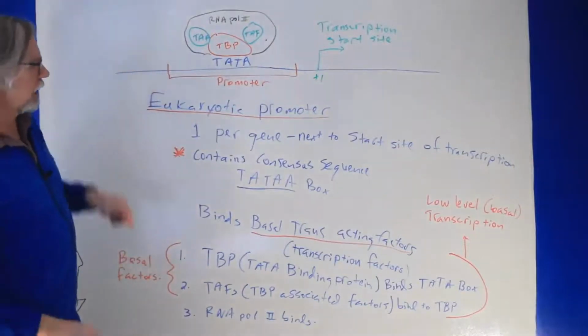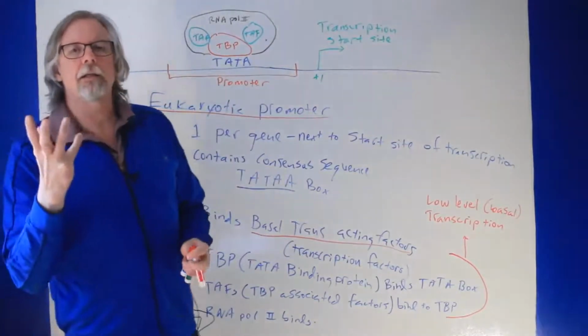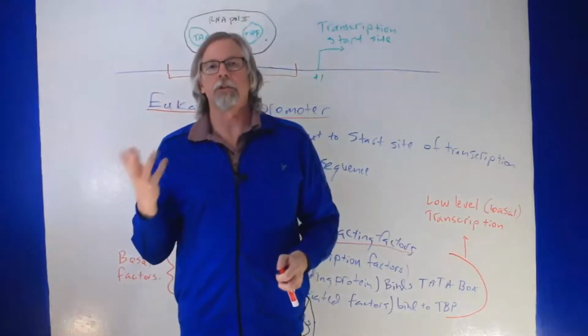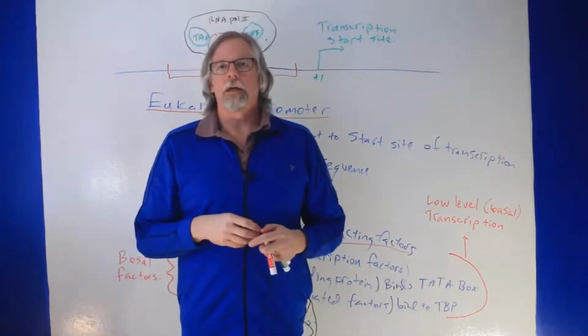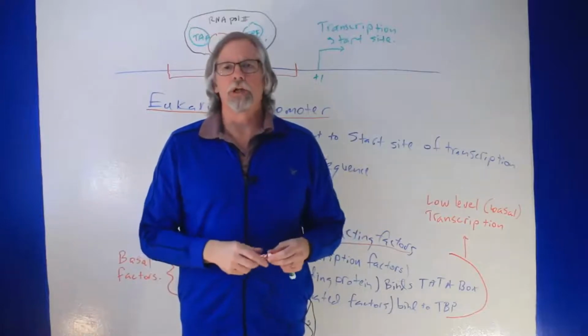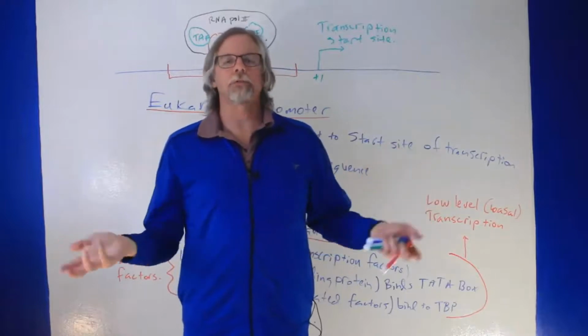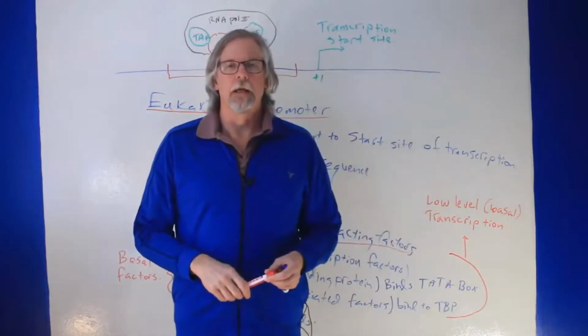Now, the eukaryotic promoter is going to be involved in binding to trans-acting protein factors. The general term for trans-acting factors that are involved in regulating transcription is transcription factors, okay?